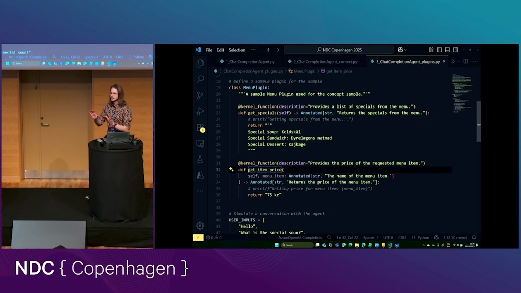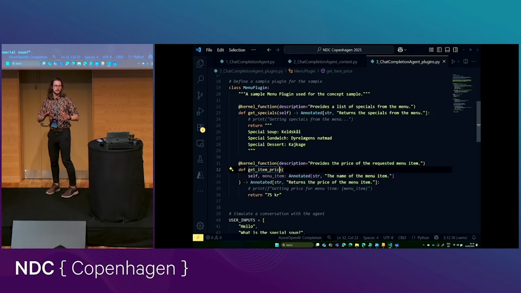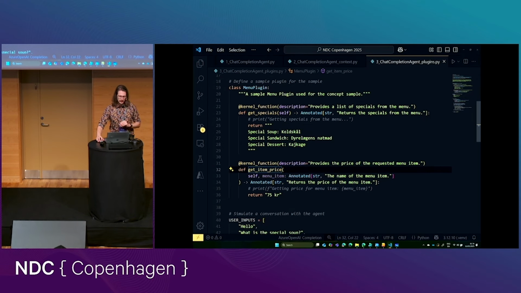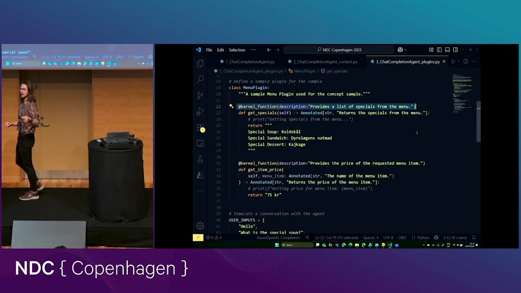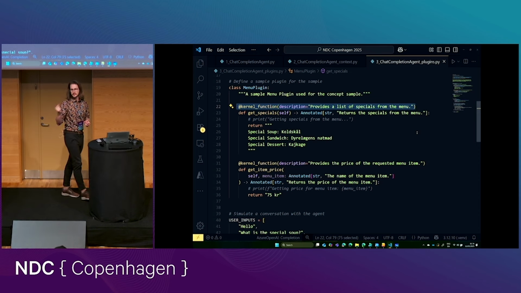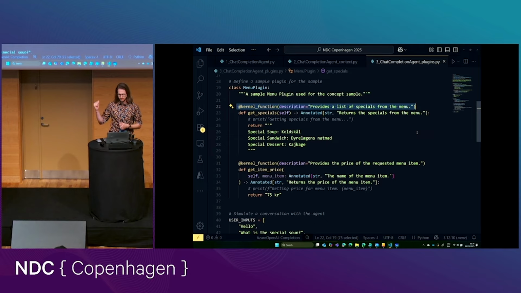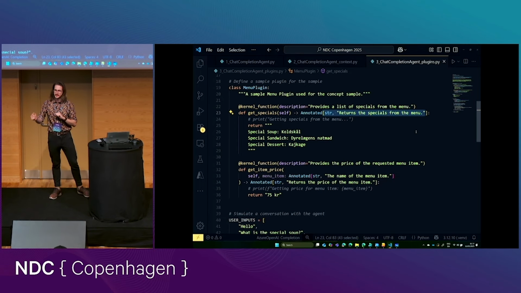And here the syntax is a little different between Python and the other languages, but in Python we use these decorators to tell Semantic Kernel that this is a function that can actually be called and executed by the agent. And if you see that we provide a description, that description is not developer documentation. That is to tell the agent when to use this function. So what you can also see, we're being very explicit here about, for example, writing descriptions for every input and output to make sure that the agent knows exactly what to expect.